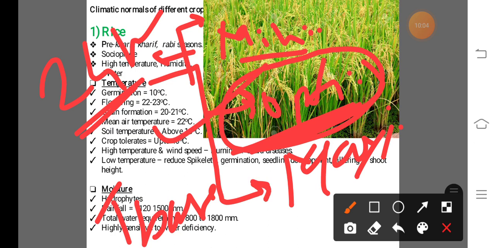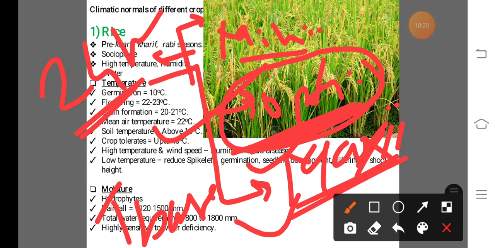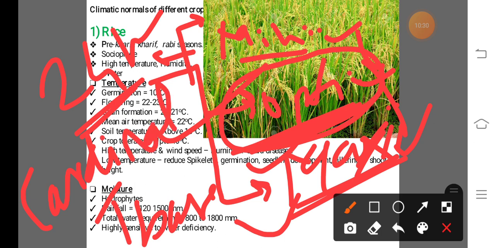Maximum temperature is the highest temperature in 24 hours or in a day; at or above that temperature the crop cannot survive. This is known as the maximum temperature. And these three temperatures, minimum, optimum and maximum, are known as the cardinal temperature. So keep in mind these four terminologies: minimum temperature, optimum temperature, maximum temperature and cardinal temperature.